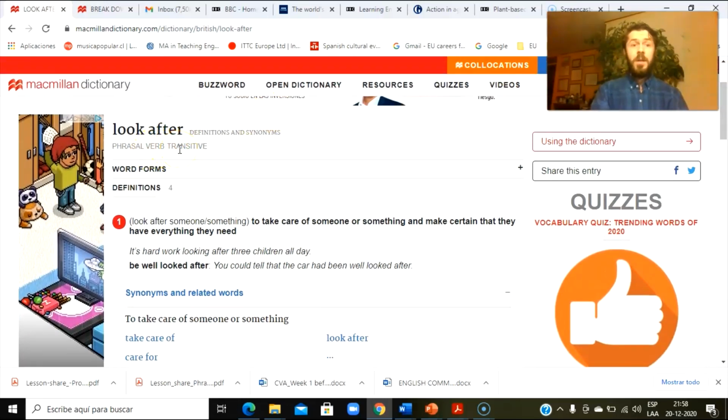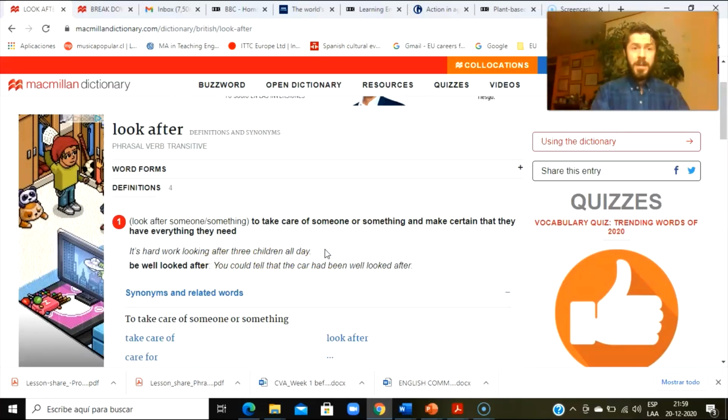There you go. So look after we know takes an object. All right. And here, you can also look at the definition, right? Look after someone or something, to take care of someone or something, and make certain that they have everything they need, right? And you can find an example. It's hard looking after 3 children all day, all right?